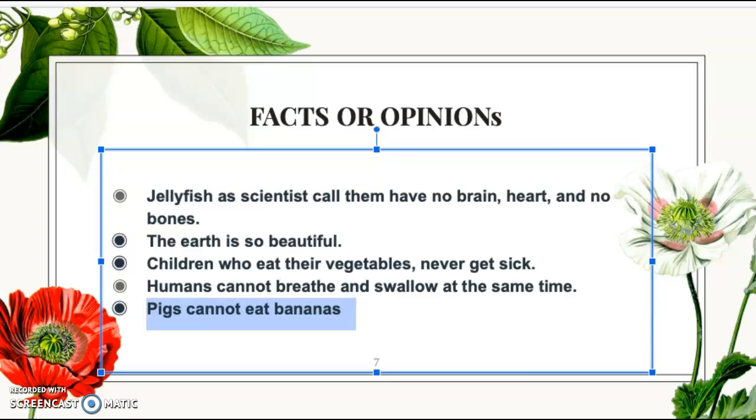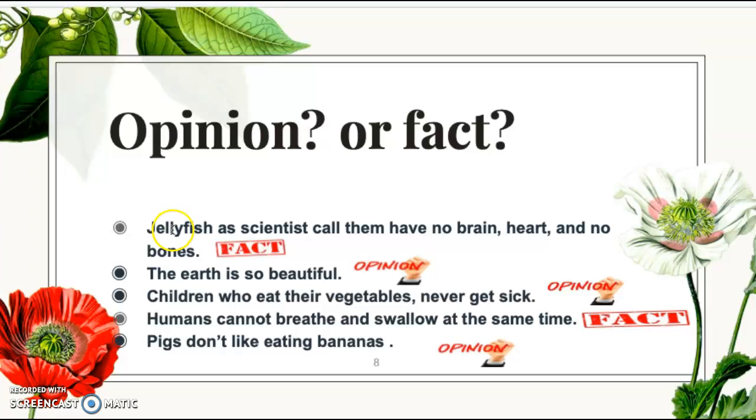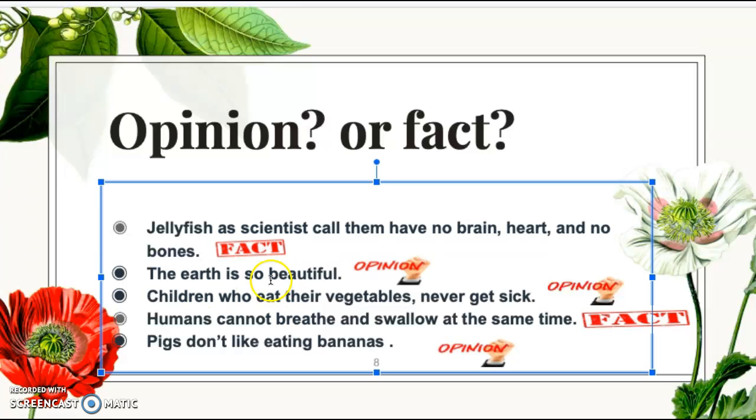Okay, we're going to move on and try to figure out what the answers to these are. Jellyfish, as scientists call them, have no brain, heart, and no bones. That's a fact. The earth is so beautiful. That's an opinion. Some people might say, no, the earth is not beautiful because a lot of people throw trash outside. Children who eat their vegetables never get sick.